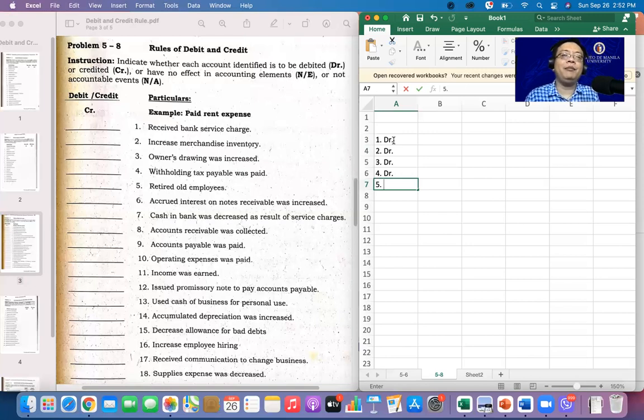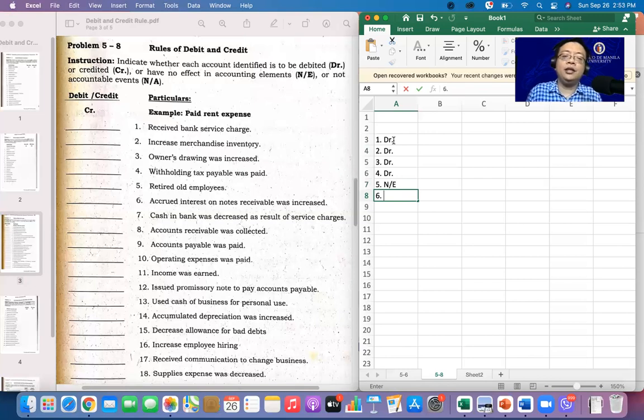Meron pa ba tayong tao, malamang mawawala na, no? So pwede ang expense natin. But for me, if we retired an old employee kasi walang sinabi, general term, no? Hindi kasi pwedeng have no accounting elements involved. If silent naman yung problem, hindi naman sinabi if we pay cash. If we pay cash for the retired employee, of course, we decrease our cash. So for me, it is an NE. NE siya kasi nga silent yung problem. Meaning NE, meaning we are referring here to the retired employees only. Alright. Number 6.